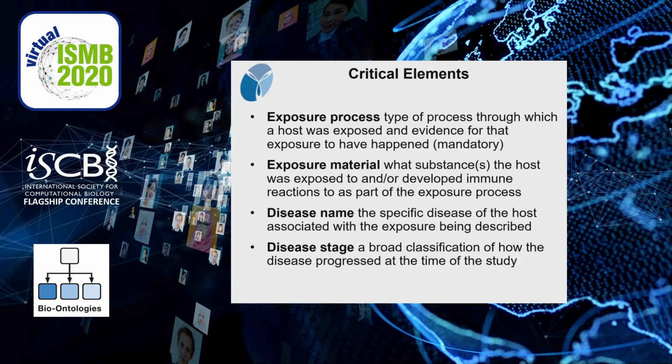So what we did was took the critical elements of the immune exposure as described in the IEDB and laid them out for the ImmPort research project. So the exposure process was the type of process to which the host became exposed. It could have been a vaccination, it could have been an infection. The exposure material is what the host was exposed to. So it could be the dengue virus, or it could be a vaccine. And then if the exposure process resulted in a disease, what was the name of the disease and what was the stage at which the cohort was studied.